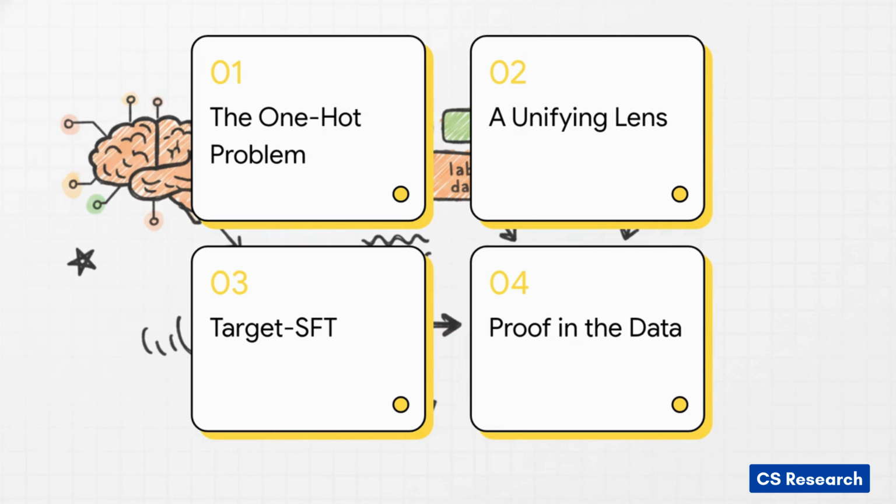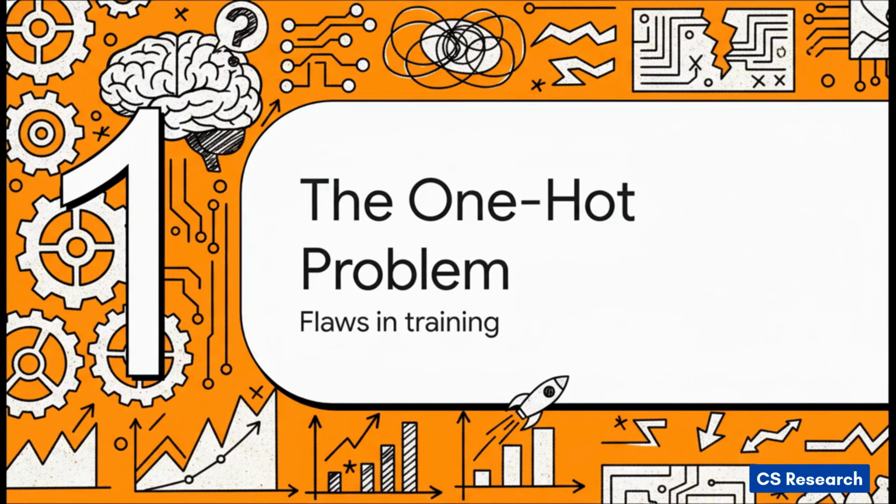To get a solid grasp on all this, we're going to move through 4 key areas today. 1. The one-hot problem. 2. A unifying lens called Q-target. 3. TARGET-SFT, which is the best combo. And 4. The proof in the data. Okay, Section 1. The one-hot problem. Let's look at the fundamental flaws in current training.